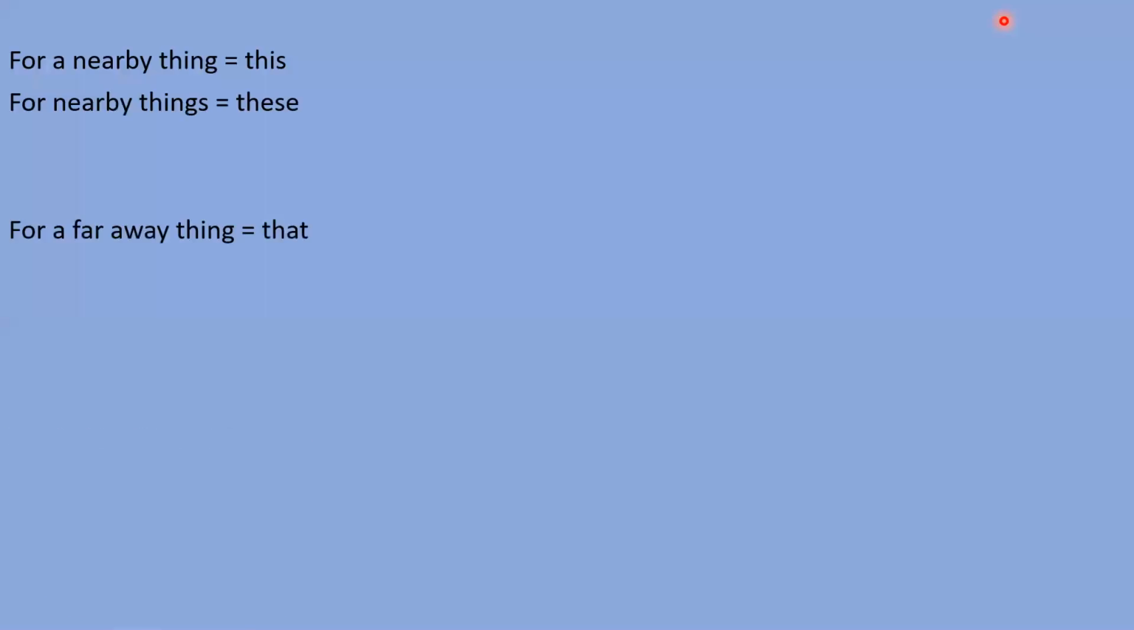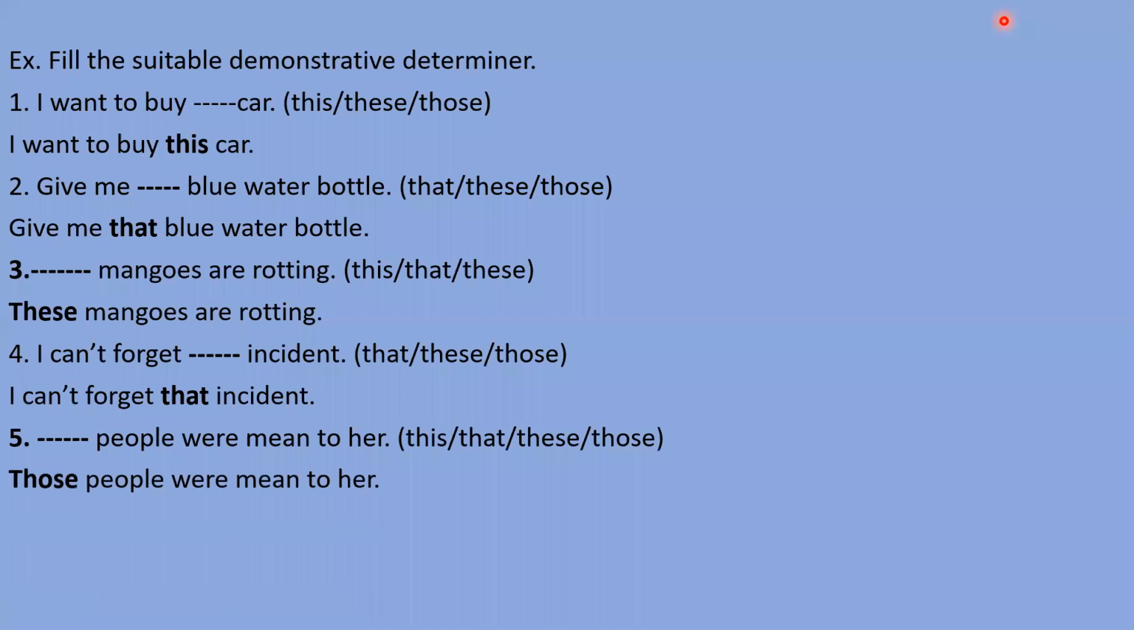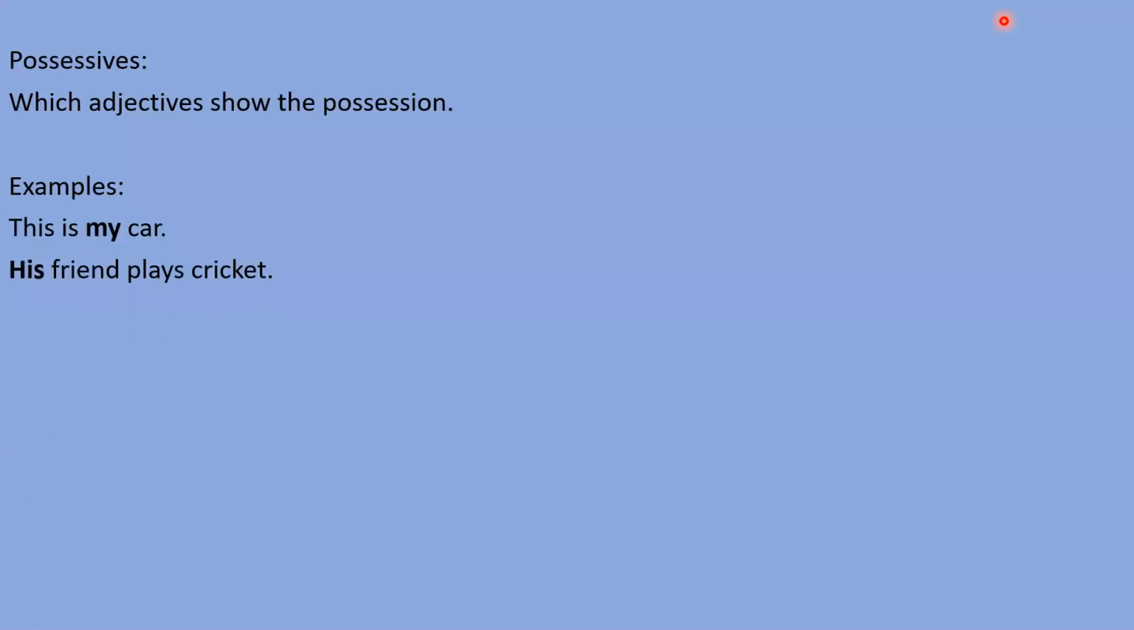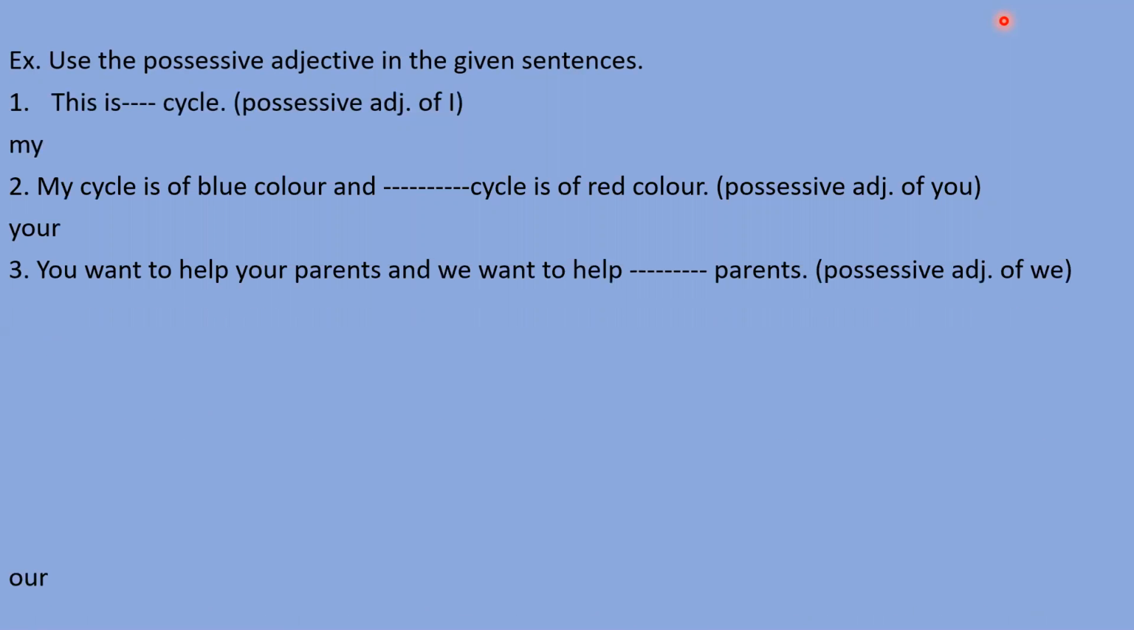Then we understood about the possessive adjectives, right? Possessive adjectives show possession, like my, his, their, your. If we want to show the possession of I, we need to use my. For we, we have to use our. For you, we have to use your. For he, we have to use his. For she, we should use her. And for it, we should use its. And for they, we should use their, right? So all these things we understood, and regarding this, we did one exercise too.